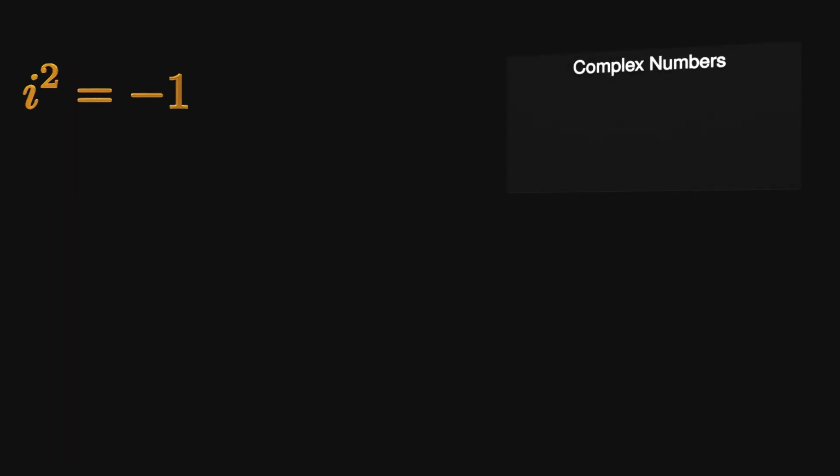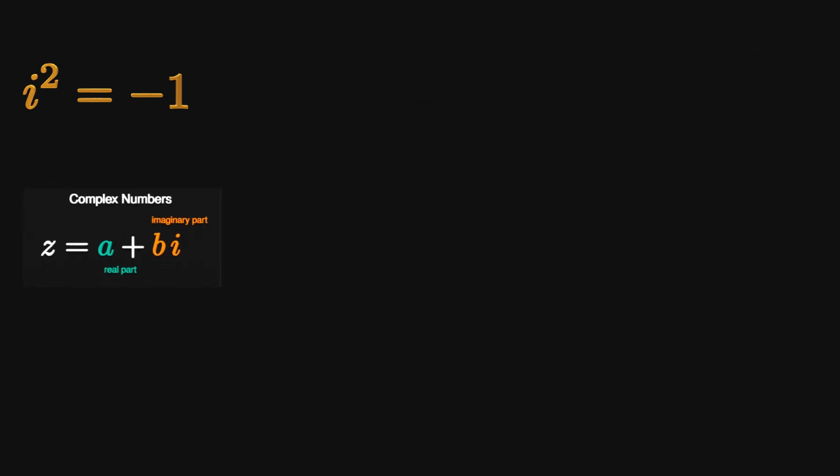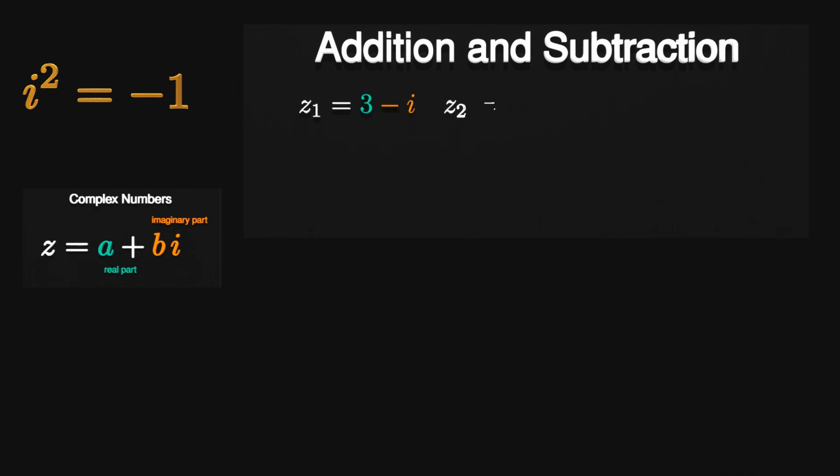A complex number is a number of the form a plus bi, where a and b are real numbers. We refer to a as the real part and to b as the imaginary part. Let's have a look at 2 specific complex numbers. The first one has the real part 3 and the imaginary part -1, while the second one has the real part -1 and the imaginary part 1. Adding and subtracting these numbers is easy as long as you remember to treat i like a constant.